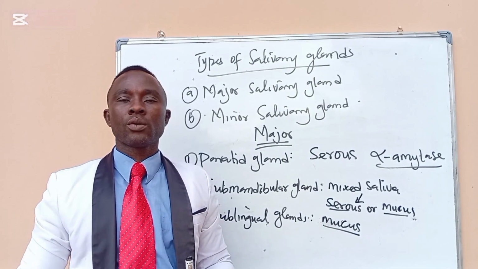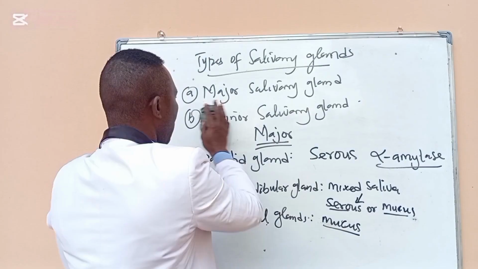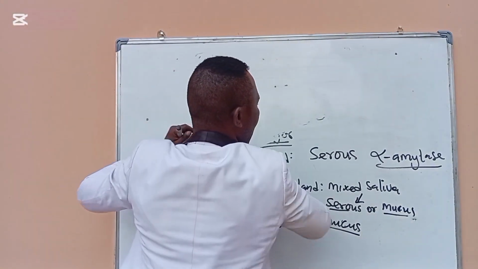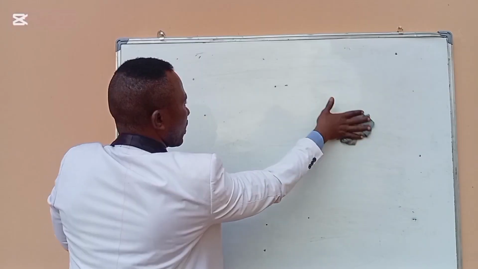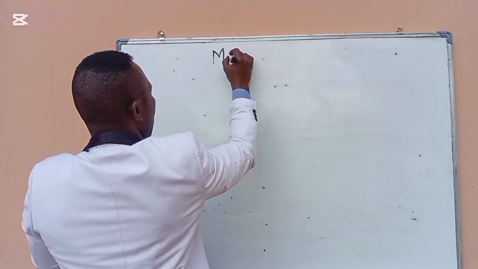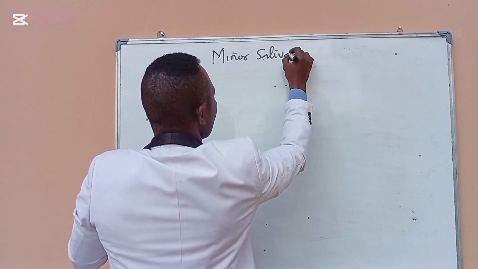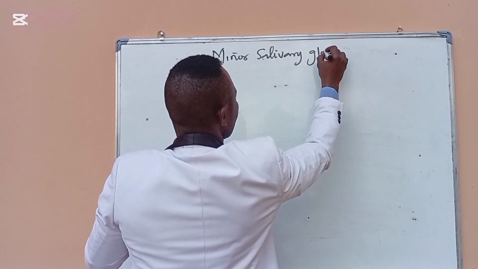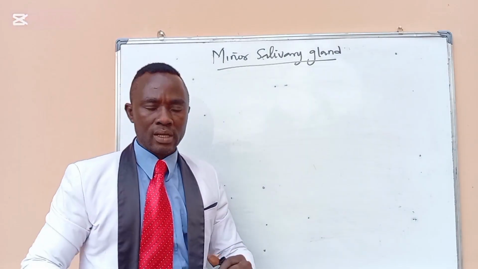So now we go to the minor salivary gland. These glands are minor in that they are smaller than the major salivary glands.